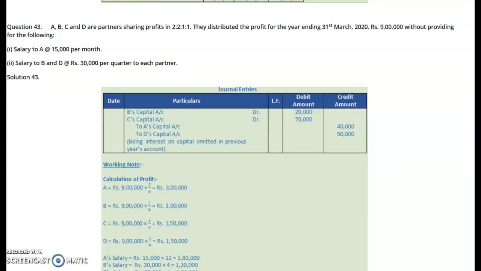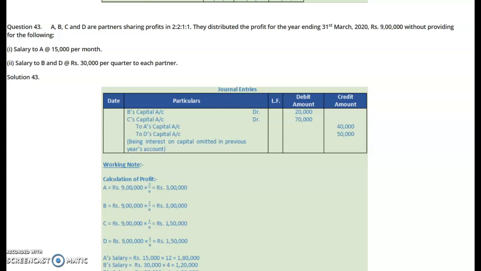Please understand what would be the effect. Due to this salary which was not given to the partners, the firm's profit was more, because these salaries are an expense on the part of the firm and income of the partner. So due to this, the firm's profit was more and it was taken over by the partners in their profit sharing ratio.